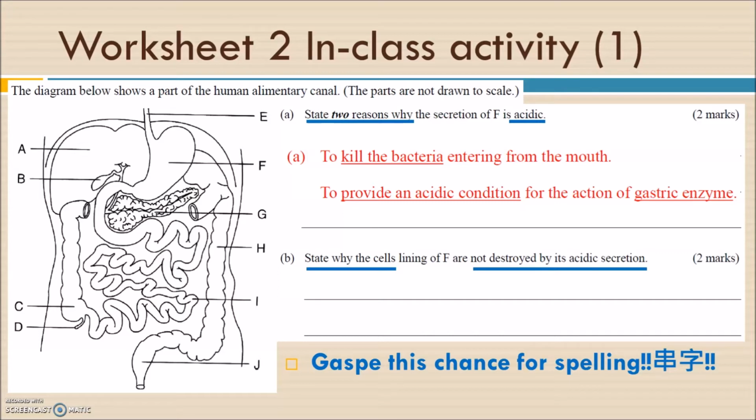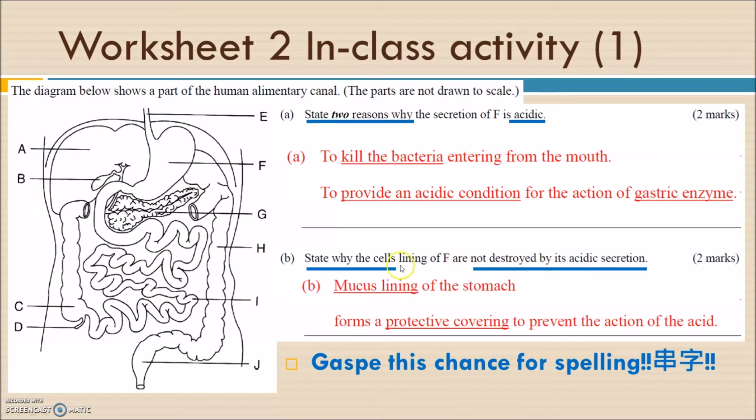For question B, we know that the gastric juice is acidic, but the cells lining the stomach, the inner wall of the stomach, are not destroyed by the acidic secretion. Why? Because the cells lining the stomach can also secrete mucus to protect themselves.